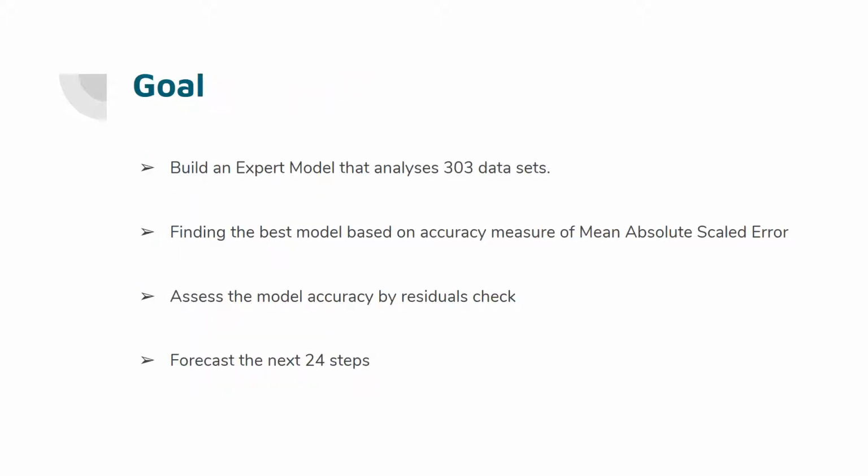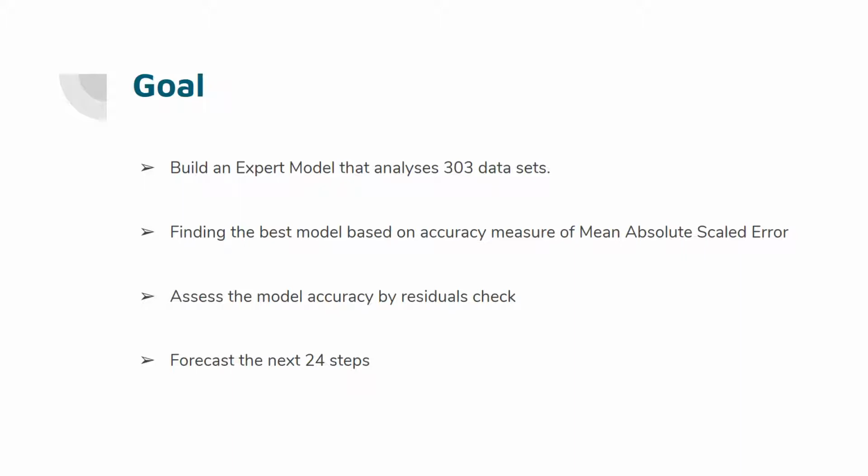Our main goal in this project was to come up with a strategy to analyze 303 datasets efficiently. We achieved that by building an expert model that analyzes the 303 datasets given to us. Throughout our analysis, we used the R programming language and ran various models from the ETS and forecasting packages to identify a best model that has the minimum MASE.